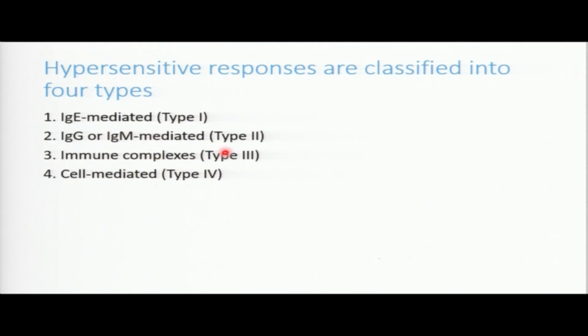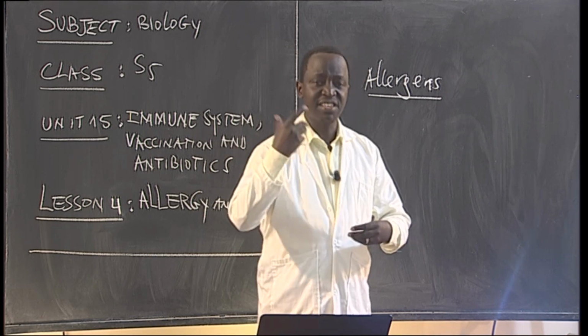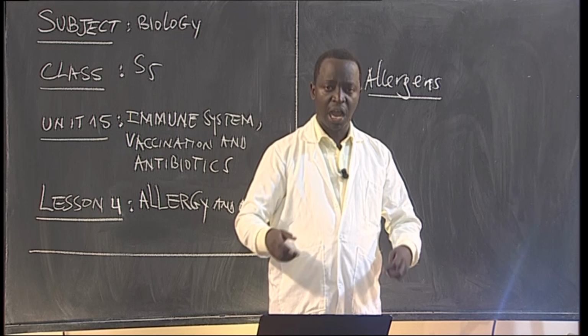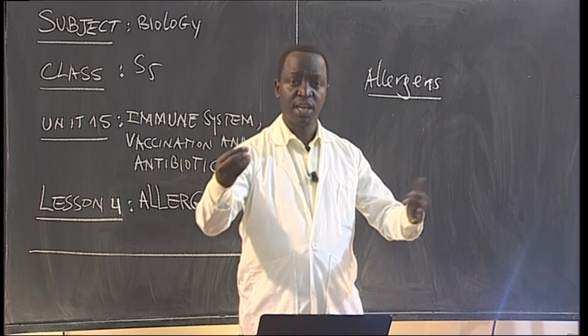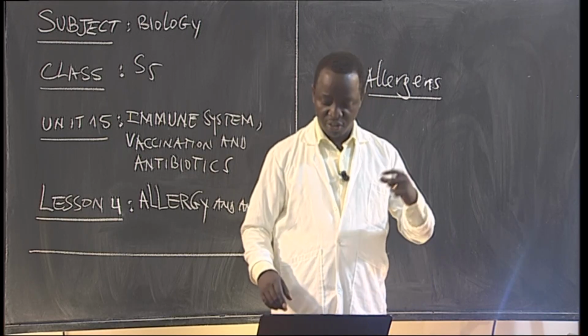This is type 3. We're going to describe it and see how they are working. We do have now cell-mediated allergic response, which is called type 4. So those are four types of what? Of allergic response. We can call it even hypersensitive response, when there is this production of allergy. So there are those 4 classes.